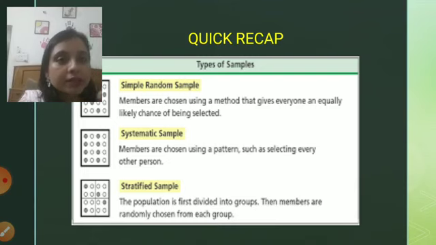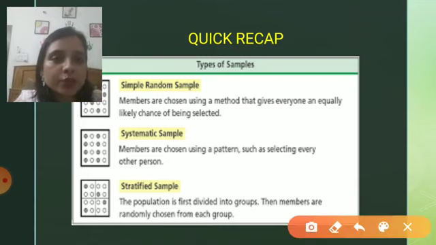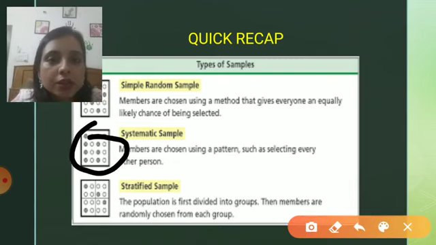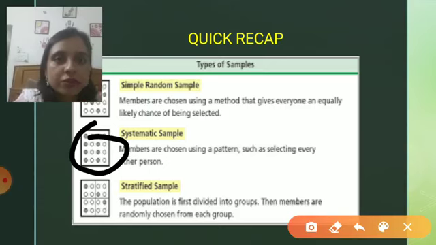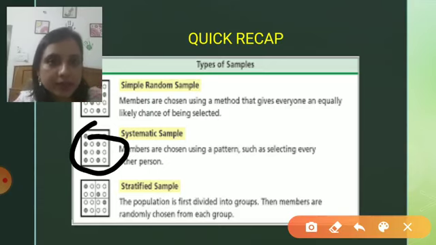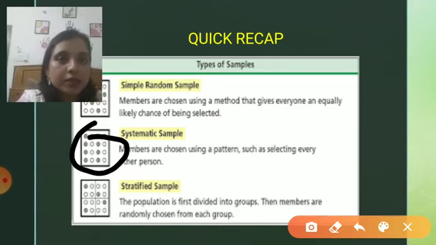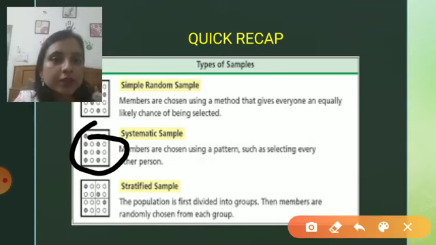You can also refer to this diagram: the first column is selected, then the third column, then the fifth column. In this way a systematic pattern is followed for selecting the sample.